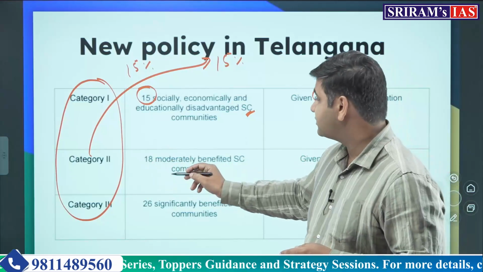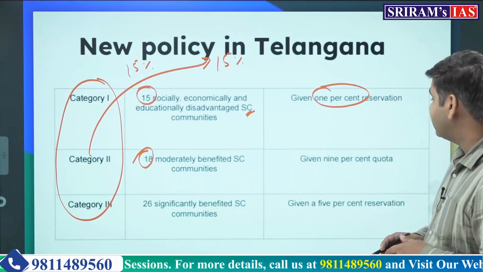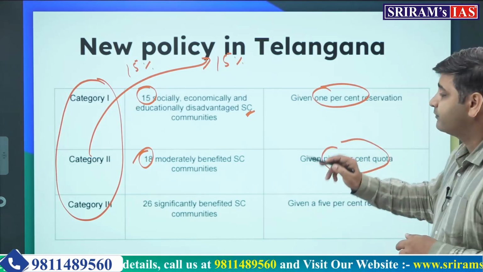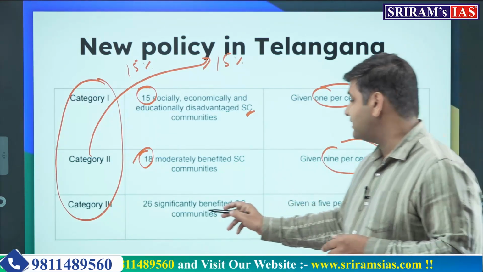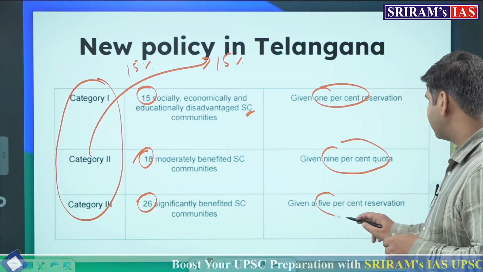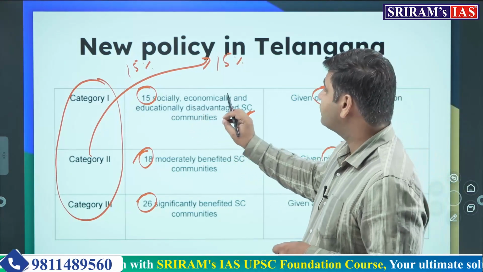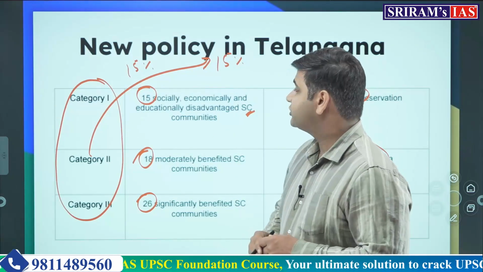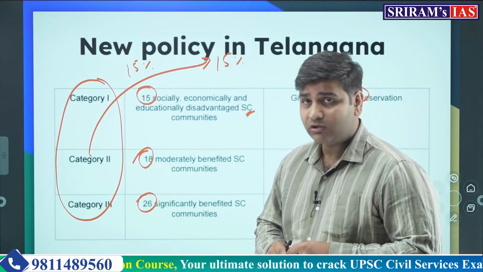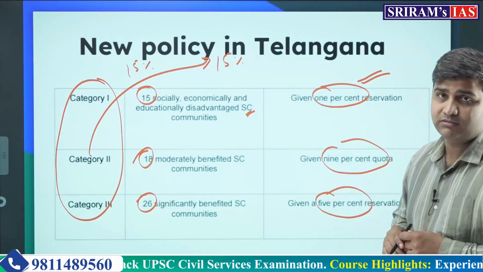Category number 2, which consists of 18 moderately benefited scheduled caste communities, will get 9% quota, and 26 significantly benefited scheduled caste communities will get 5% quota. So you see, the 15 most disadvantaged scheduled caste communities also get 1% of reservation. That is what subcategorization is.